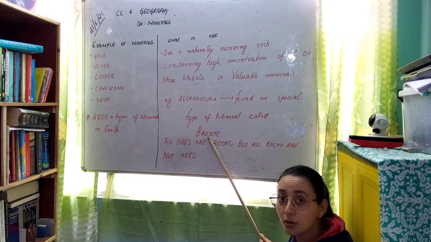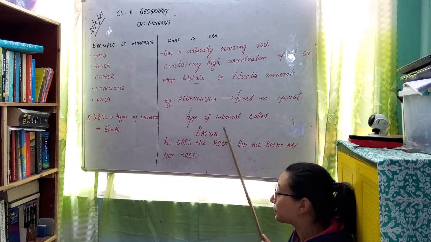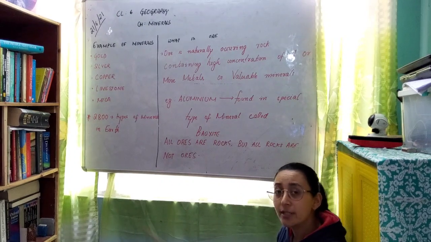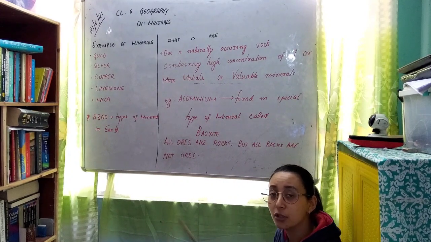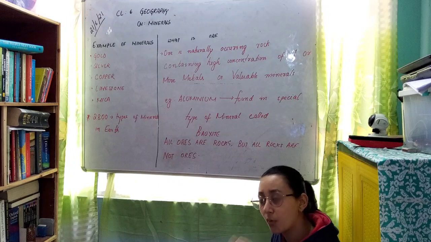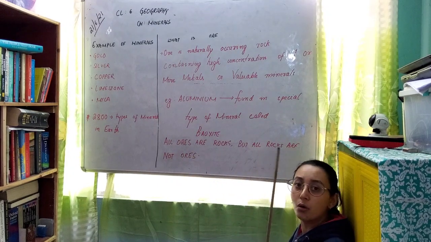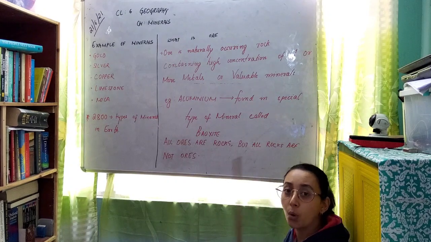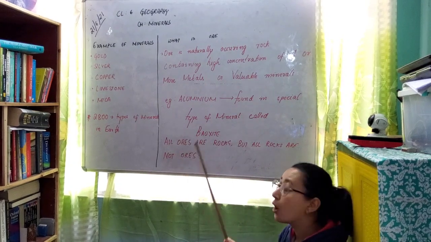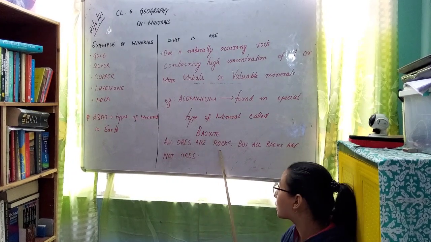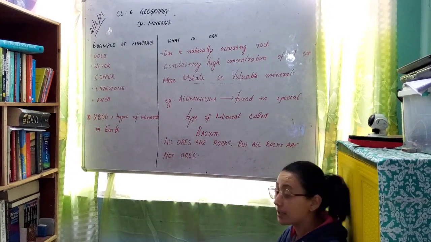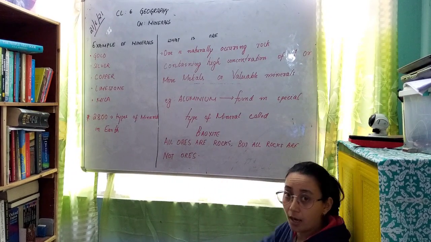Bauxite is also considered as a mineral. Now to be very specific, in your answer you also need to emphasize writing all ores are rocks, but all rocks are not ore. I'll repeat, all ores are rocks, but all rocks are not ore. Understood?